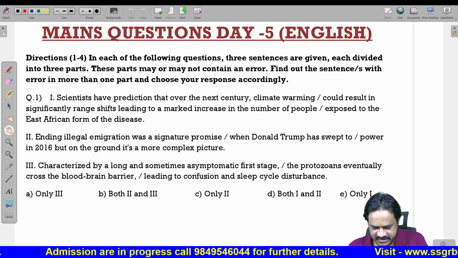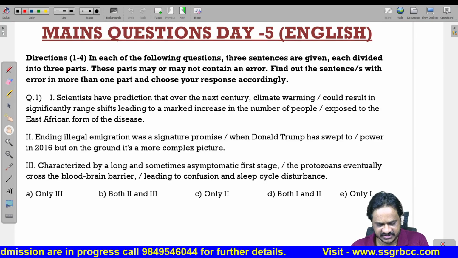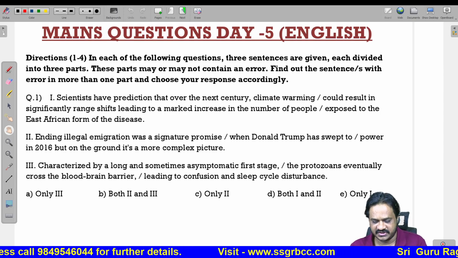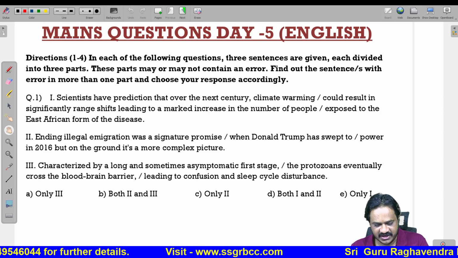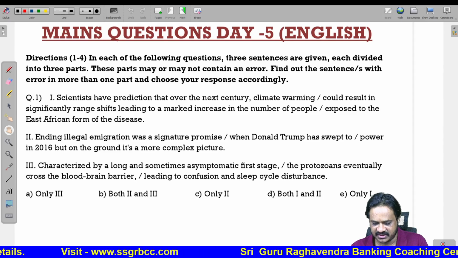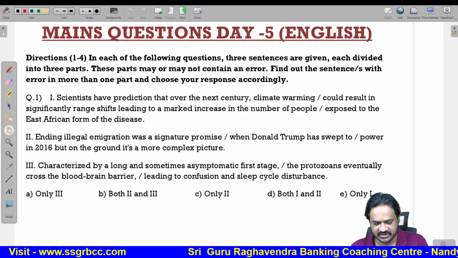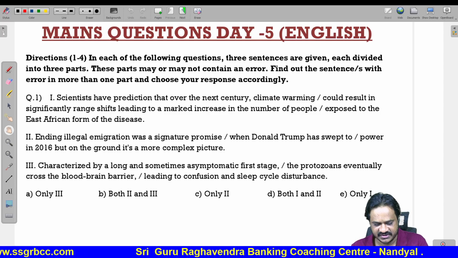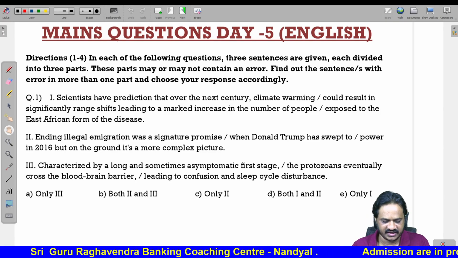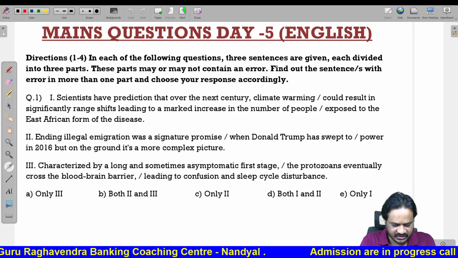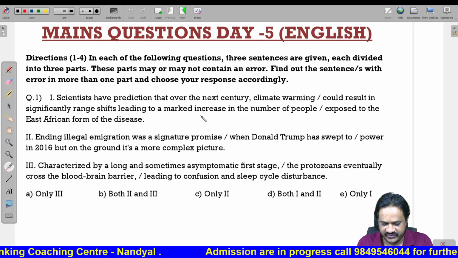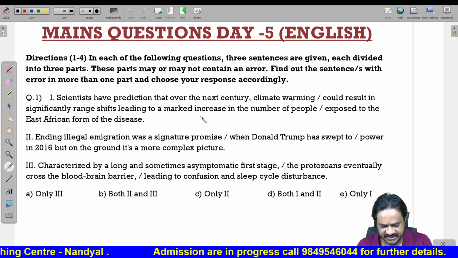Okay, today we will discuss English language mains questions. Directions 1 to 4. In each of the questions there are 3 statements given, each divided into 3 parts. These parts may or may not contain any error. Find out the sentence in which there is an error in more than one part and choose your response accordingly. That means here you are having 3 sentences.